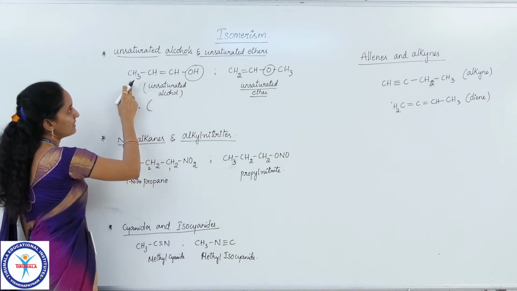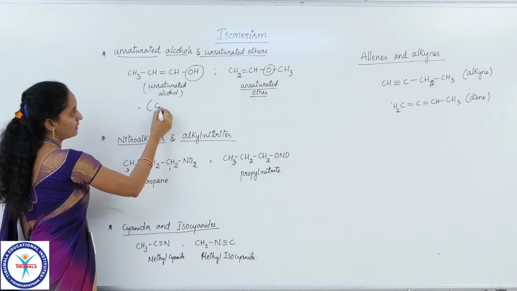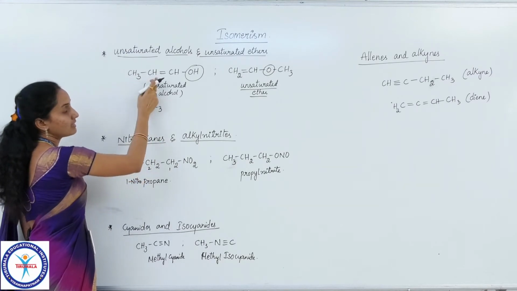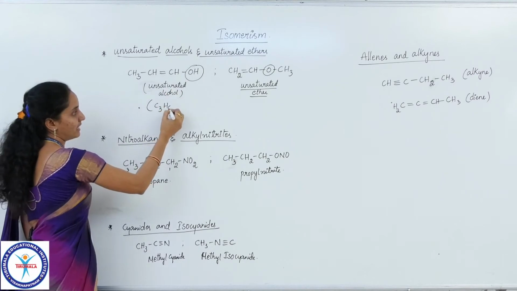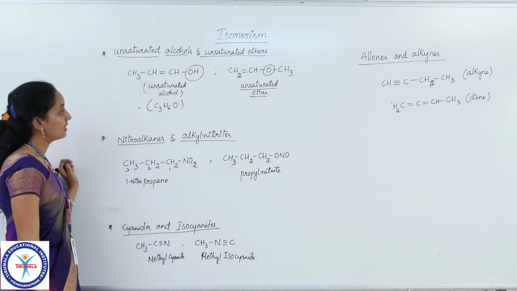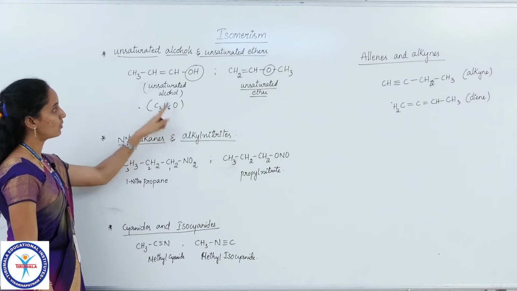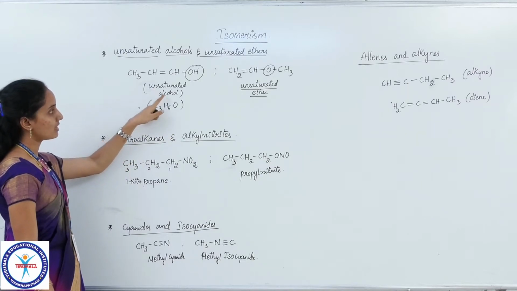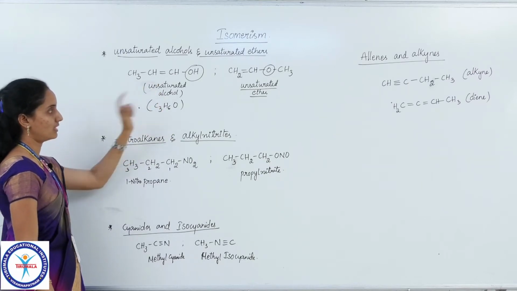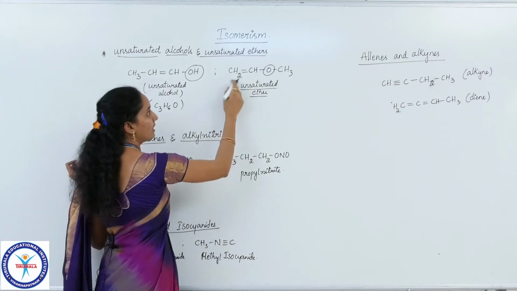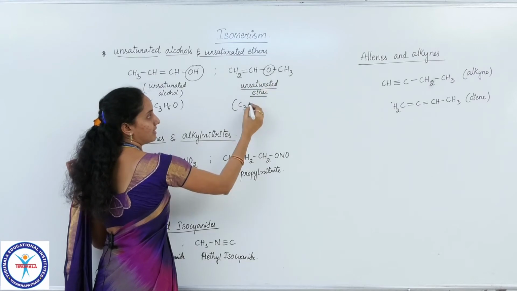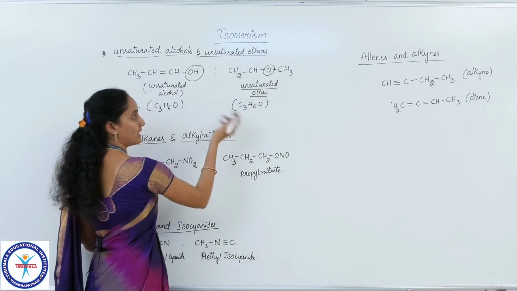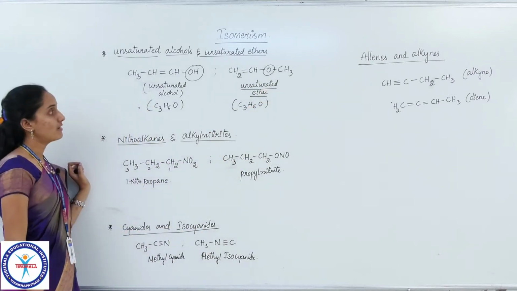How many carbons does it contain? 1, 2, 3. So 3 carbons. How many hydrogens? 3 plus 1 is 4, 4 plus 1 is 5, 5 plus 1 is 6. And again 1 oxygen. So it is C3H6O containing 1 unsaturation, that is 1 double bond, and alcoholic group. Here it is again 1, 2, 3, that is C3, 2 plus 1, 3 plus 3, that is 6, and again O. Same molecular formula but different functional groups.